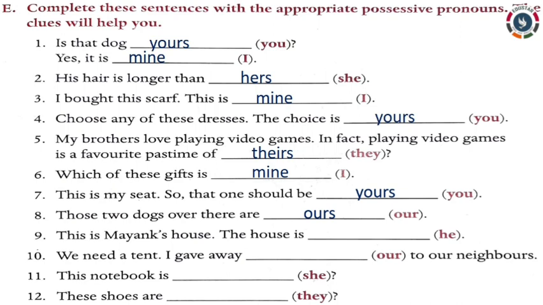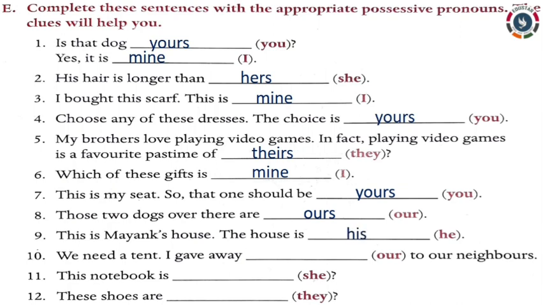Ninth sentence. This is Mayank's house. The house is dash. The clue he is third person singular. So, the possessive pronoun for third person singular, that too masculine gender, is his.